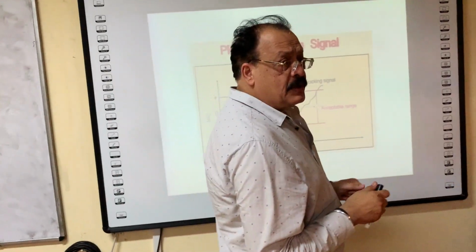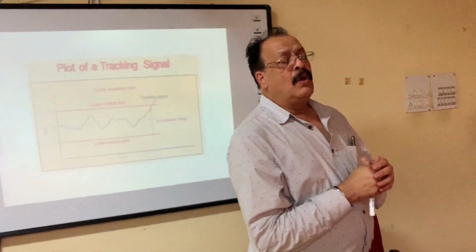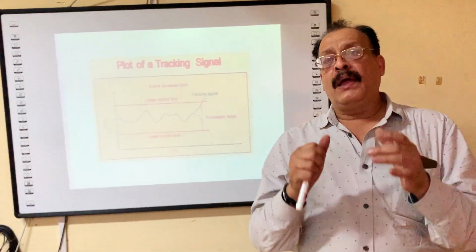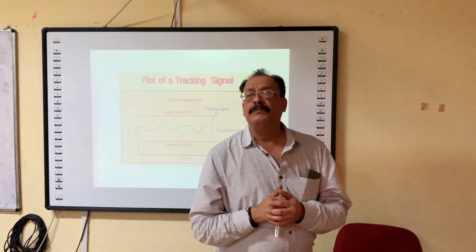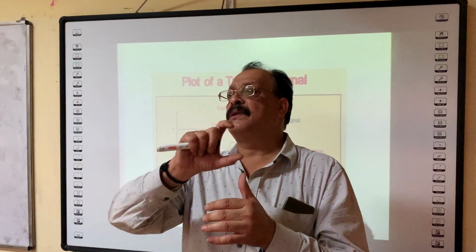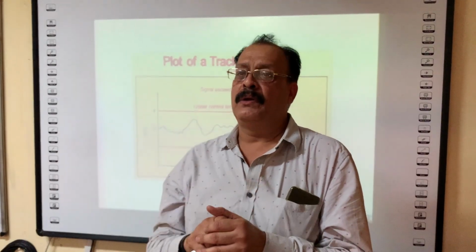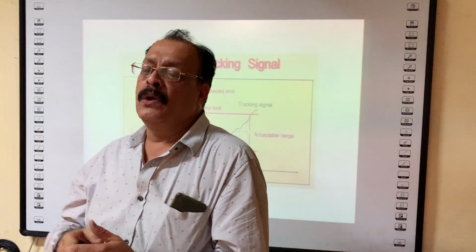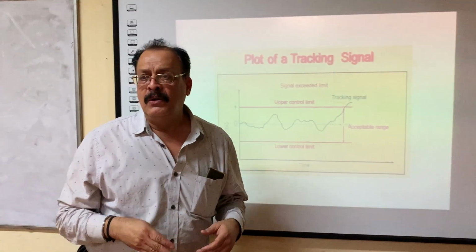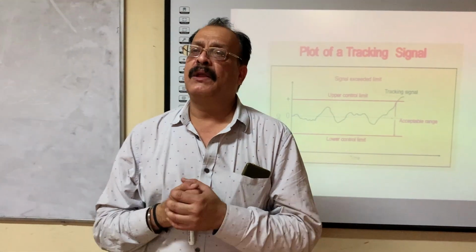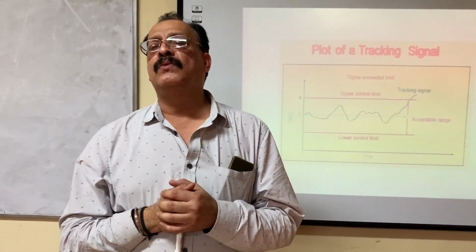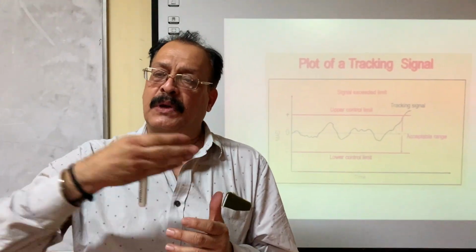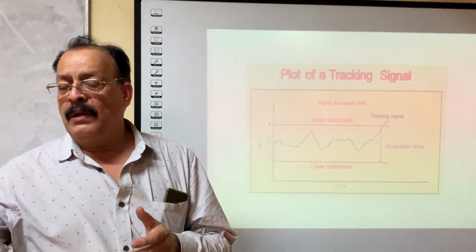Simultaneously, the tracking signal will tell us whether this forecasting method is accurate or not. We will have to change our forecasting method to get the tracking signal within the prescribed limit, so that sometimes it is positive and sometimes it is negative. It should not always be towards the positive side, and it should not always be towards the negative side. If it is coming continuously towards the negative side, it means over forecasting, and if it is coming continuously towards the positive side, it will be under forecasting.